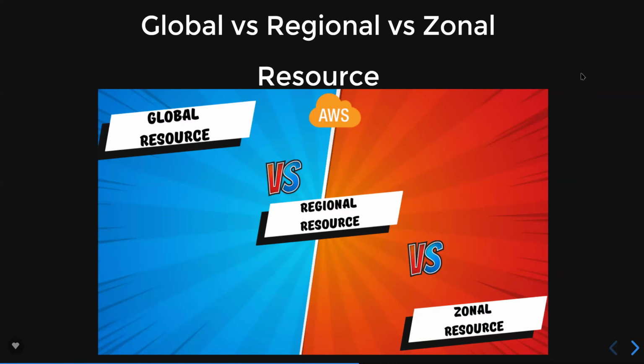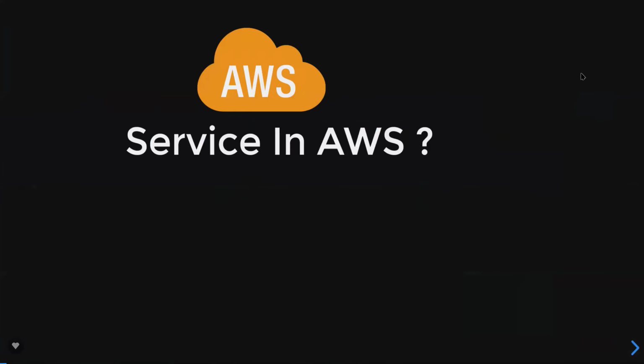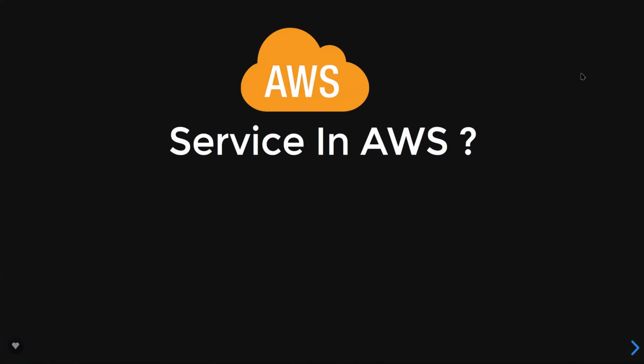You would know what cloud is, and if you know what cloud is, you would have heard the term AWS, Amazon Web Services. Why has Amazon named the service provider AWS, which means Amazon Web Services? Amazon wants to offer everything through the web, which means the internet. Amazon wants to offer all its offerings over the internet, which is nothing but the web. And that's the reason they have named their provider Amazon Web Services.